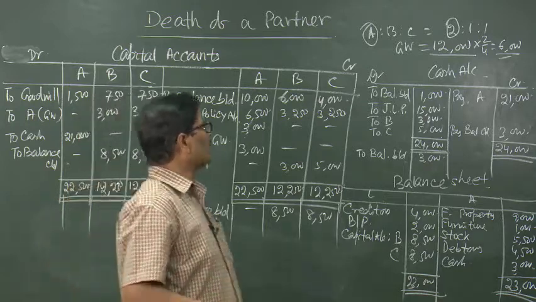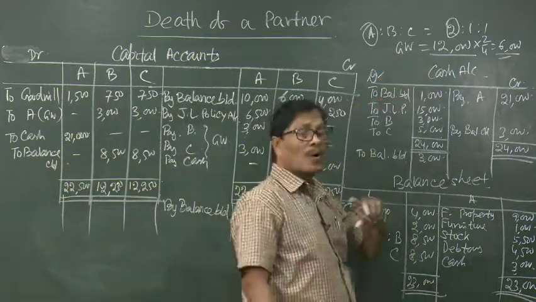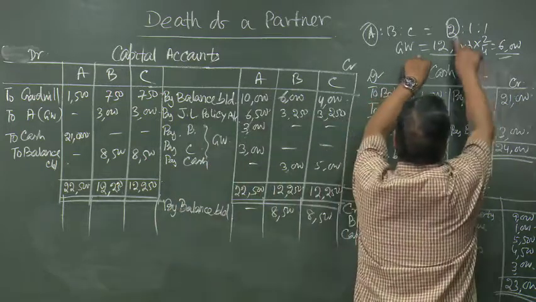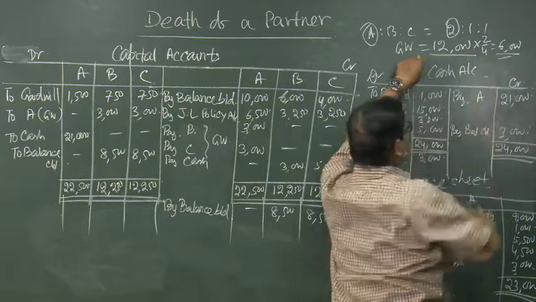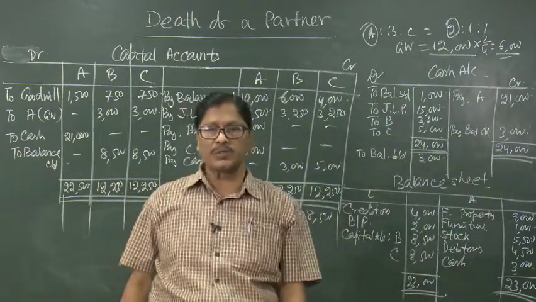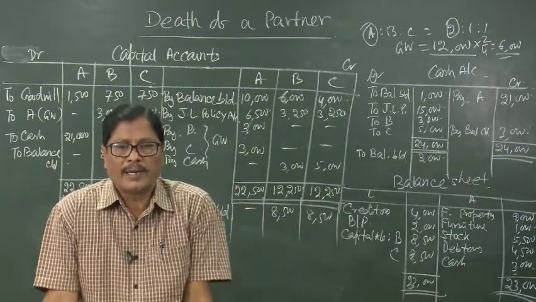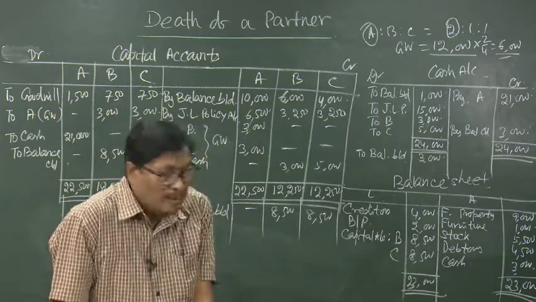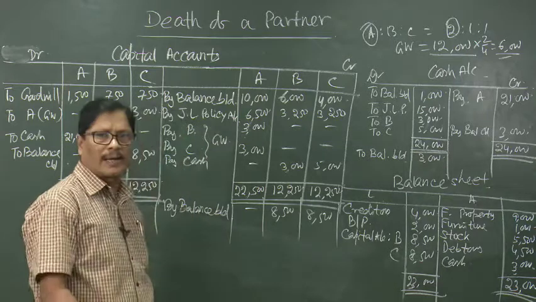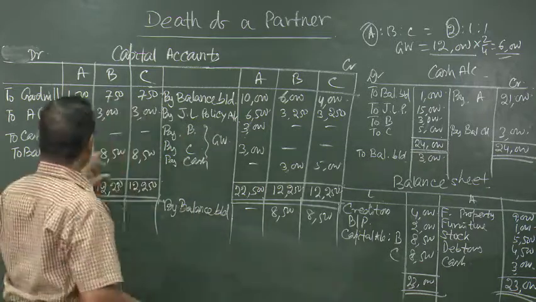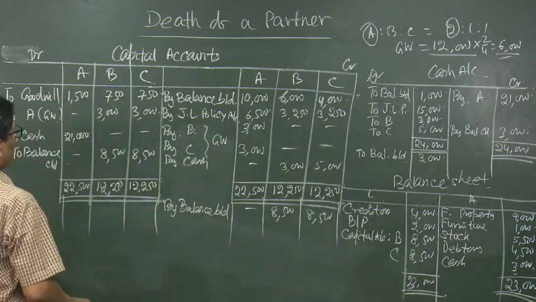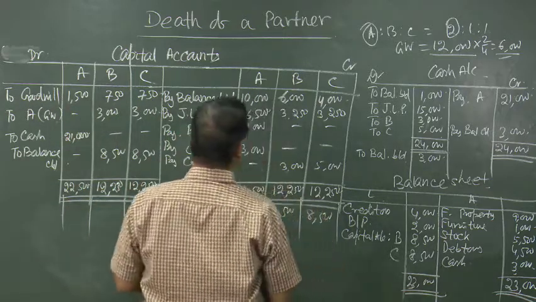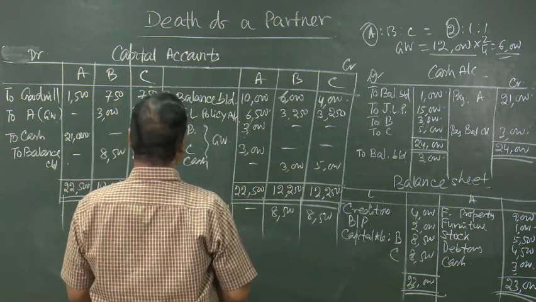So, it was coming to 12,000, which is the total value of goodwill. Out of 12,000, 2 plus 1 plus 1 is equal to 4 shares, of which 2 shares belong to A, so A will be entitled to get 2 by 4, or 1/2 of 12,000, which is 6,000. For that he will be getting a credit of 6,000 by goodwill, by balance brought down.